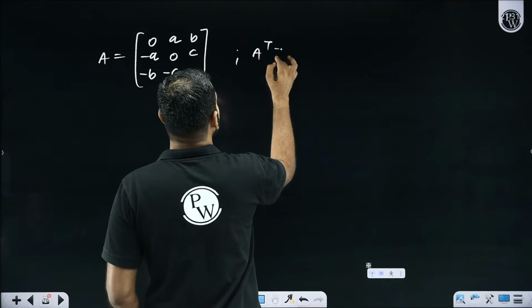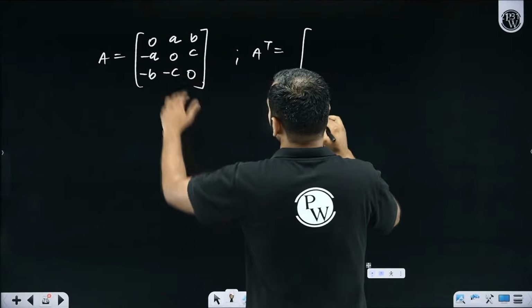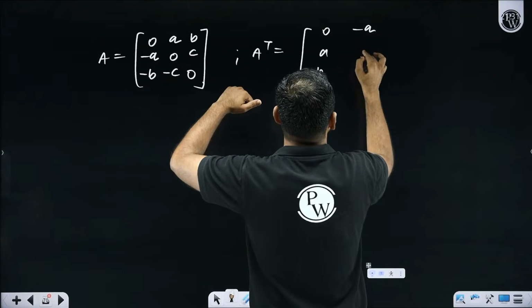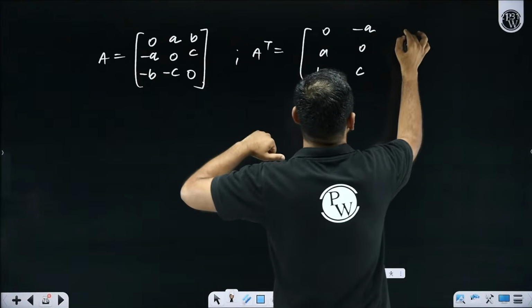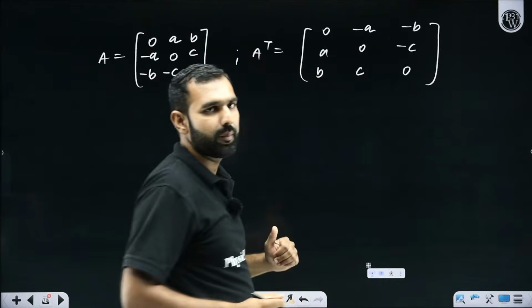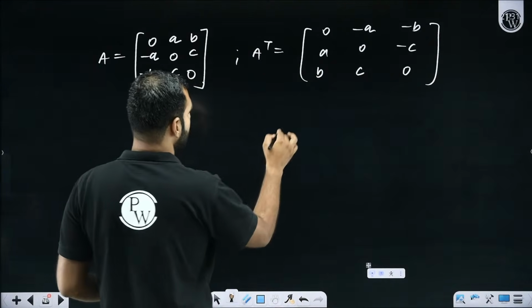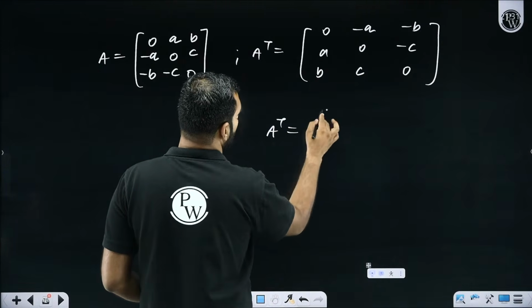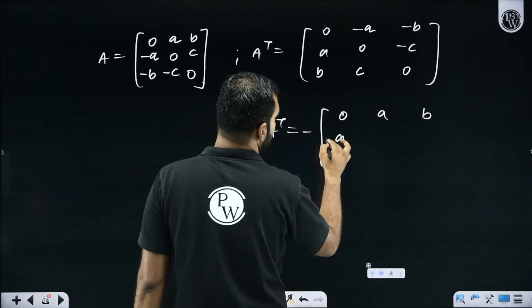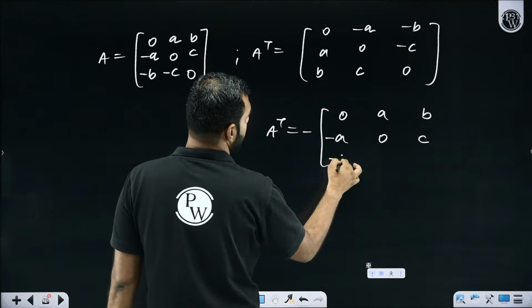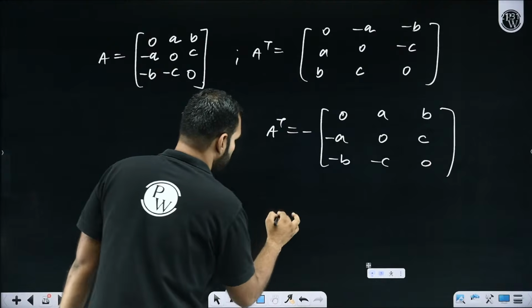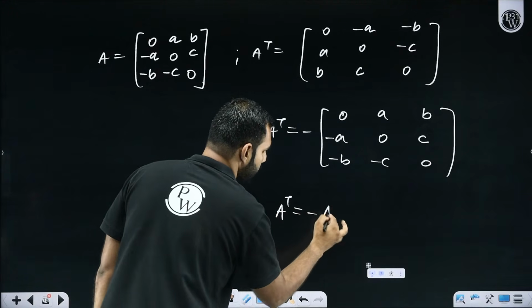A transpose, if you find, what would that be? Sir, A transpose will be 0 A B, then minus A 0 C, then minus B minus C 0. And if I take negative common out of it, I hope you're realizing A transpose will be negative of 0 A B, minus A 0 C and then minus B minus C 0. And is it clearly not A? Which means I could conclude A transpose is minus A.